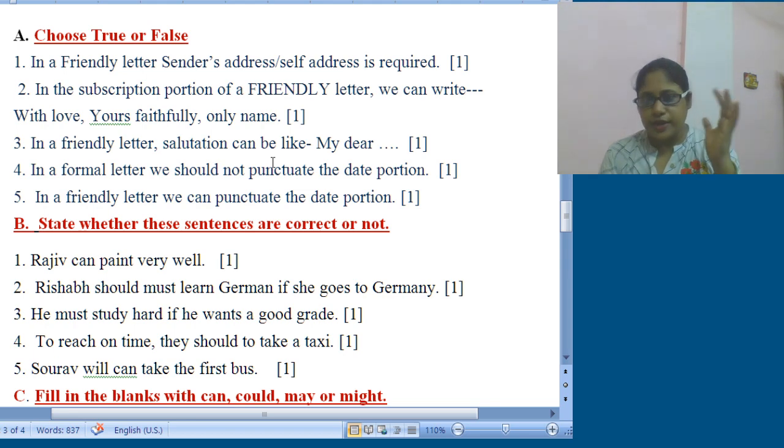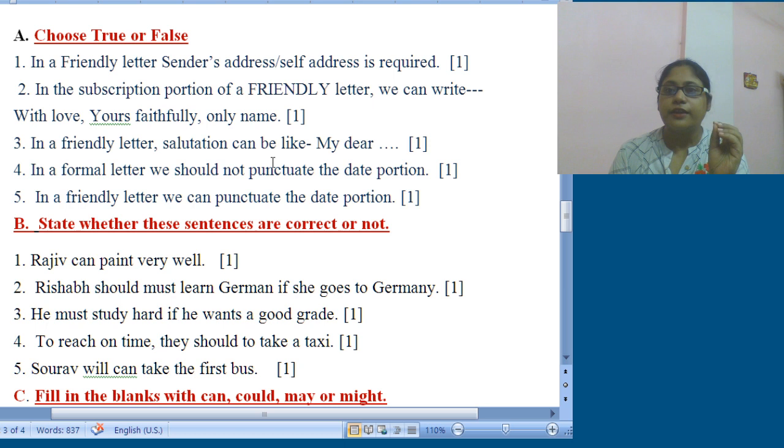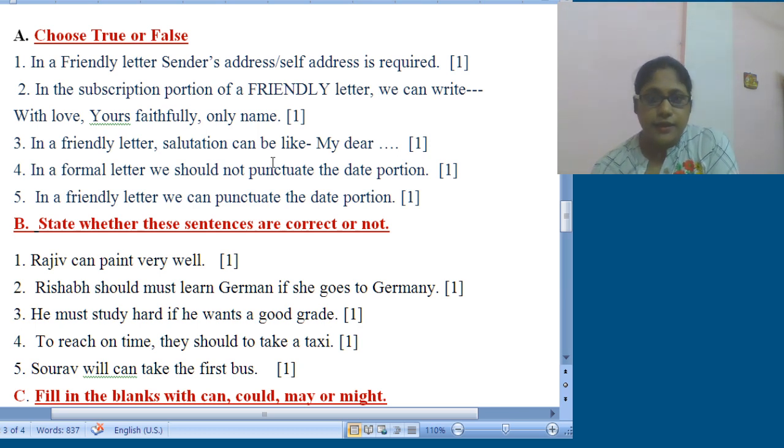So in order to make you a bit puzzled, the question is said like in a friendly letter. Suppose in a friendly letter it's not required. So I said it in order to check whether you know it completely or whether a single word can confuse you or not. I hope you all have done the answer rightly.